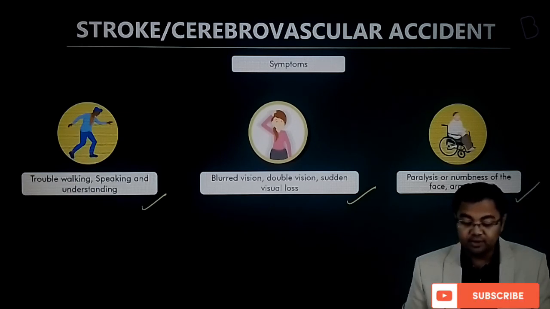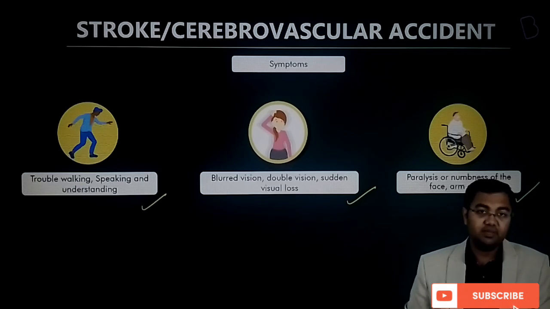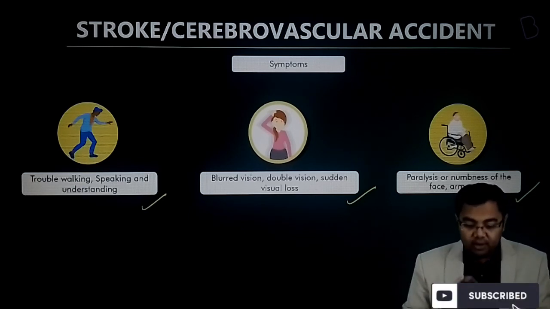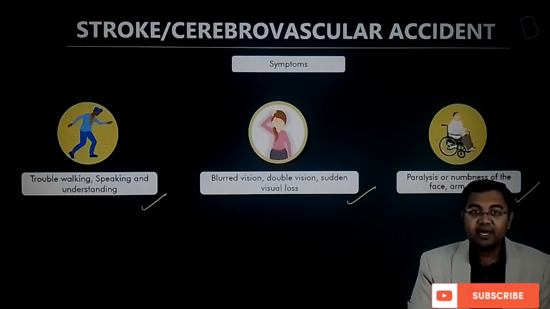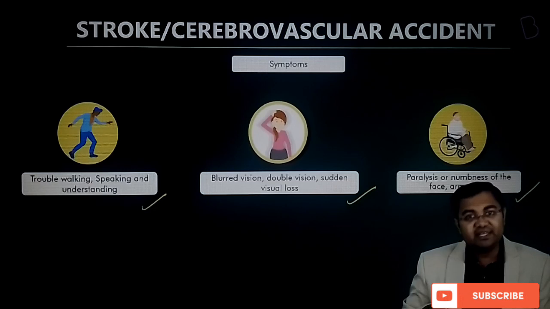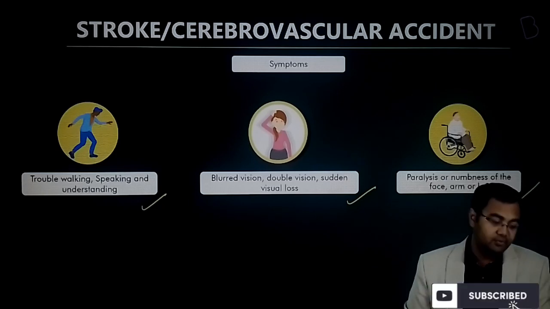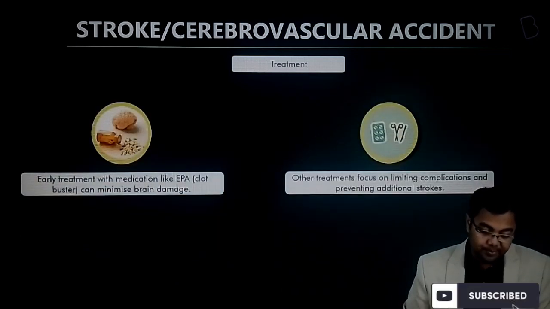Alright, so symptoms: trouble in walking, speaking and understanding, blurred vision, double vision, sudden vision loss, or paralysis or numbness of the face, arm or leg. These are some of the symptoms. Why? Because the brain is not able to coordinate well. All these are activities where there is a huge involvement of the brain, and to coordinate them, the brain is required. Since the brain is not being supplied with enough blood, it is not able to take care of these kinds of activities. So that's why these are some of the symptoms of stroke.